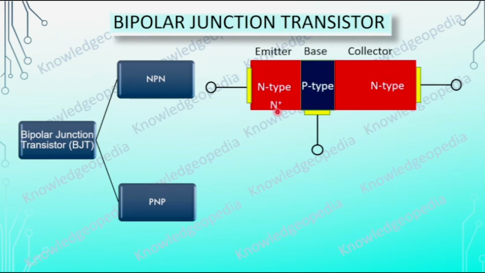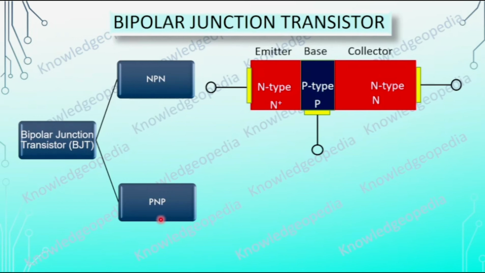That's why this is written as N plus, and these two doping levels are less, so I can write them as P and N. So generally in some books you'll find this as N plus. This shows that the doping of the emitter is very high. And here the emitter is N-type, base is P-type and collector is N-type. That's why the name is NPN.